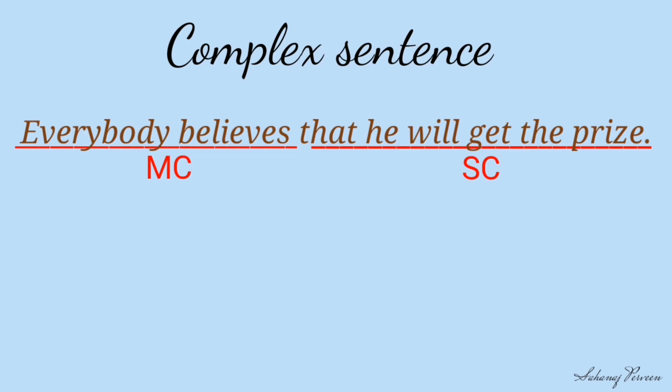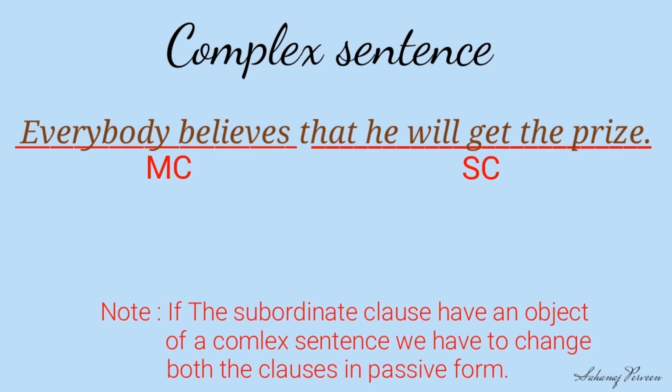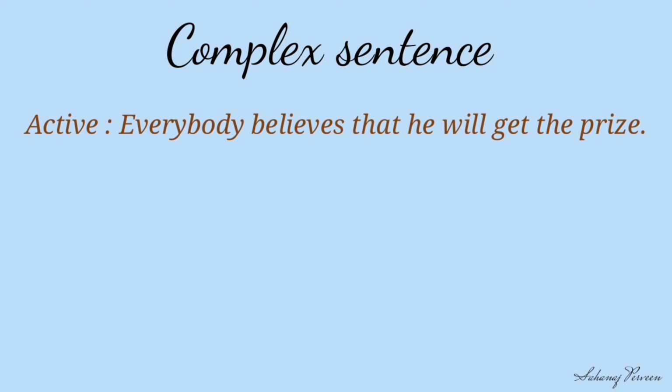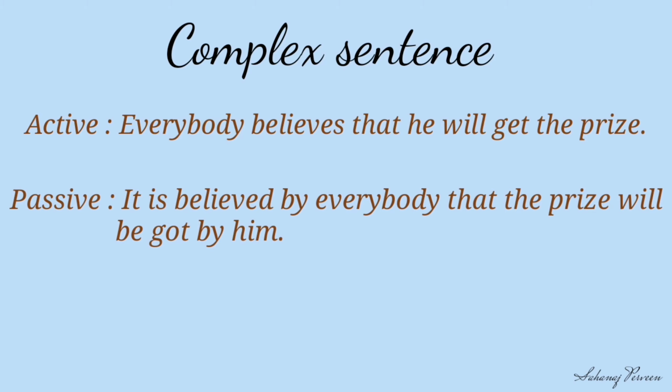Look at the subordinate clause. It also has an object. If the subordinate clause has an object, then we have to change both clauses into passive form. Now our passive is, it is believed by everybody that the prize will be got by him.